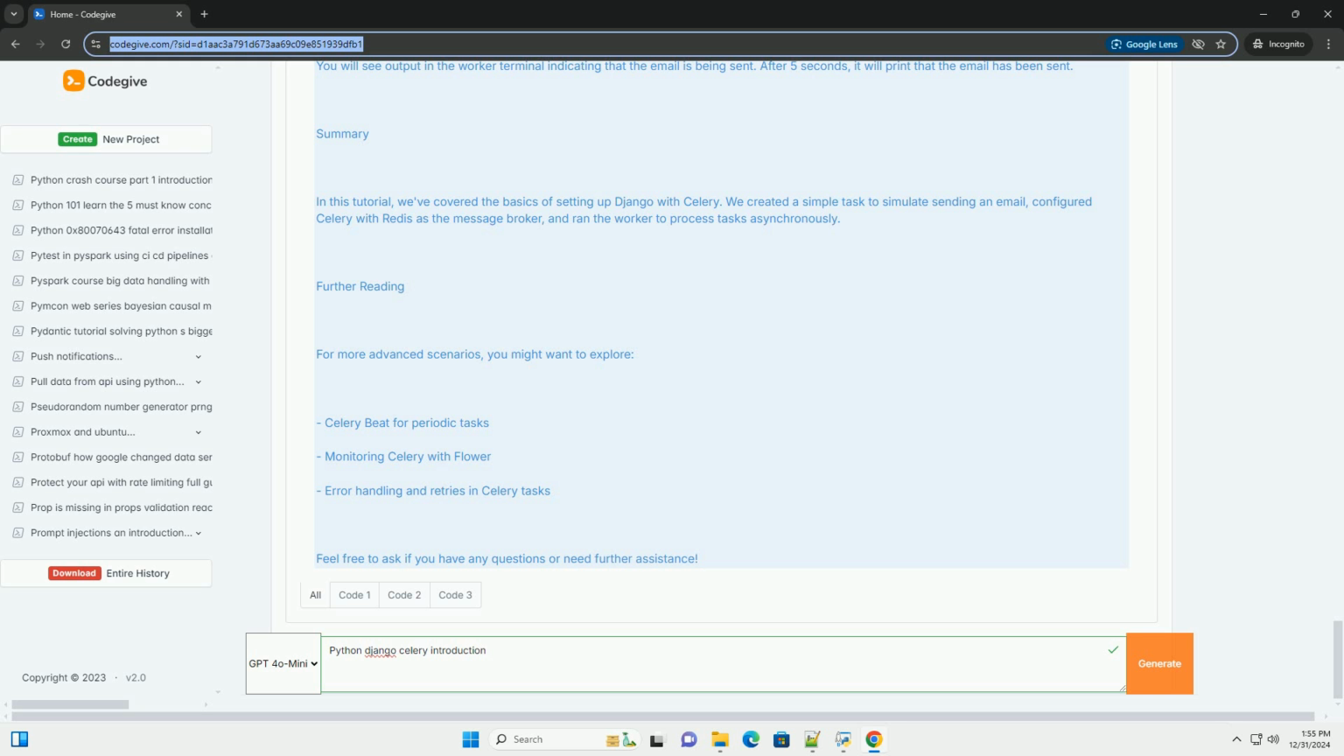Further reading. For more advanced scenarios, you might want to explore Celery Beat for periodic tasks, monitoring Celery with Flower, and error handling and retries in Celery tasks. Feel free to ask if you have any questions or need further assistance.